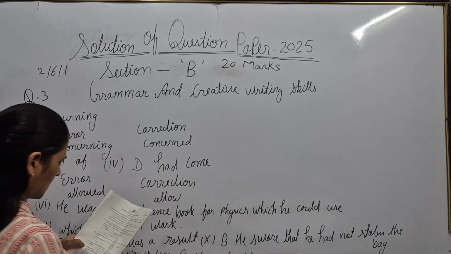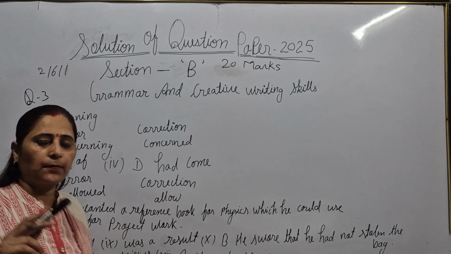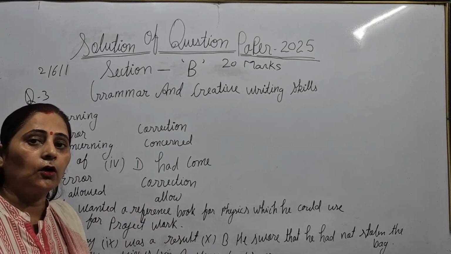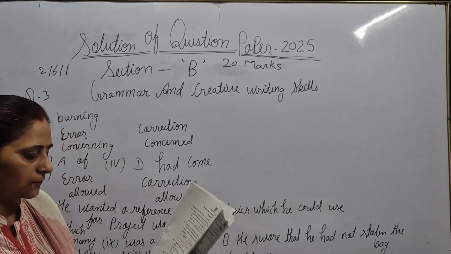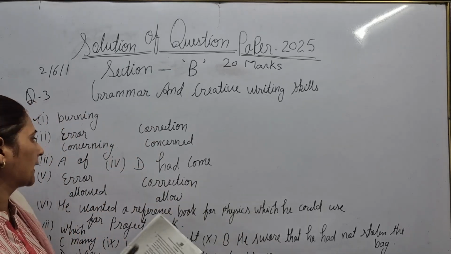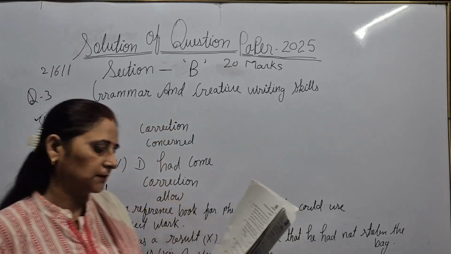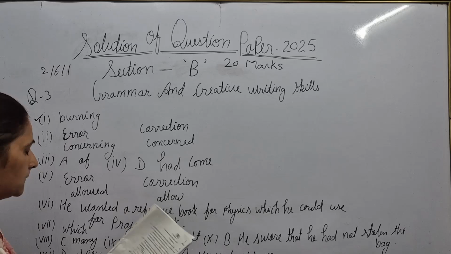Now the fourth one, D option is correct: had come. You often confuse had came and had come. Think about it: had come. Come is the third form of the verb and came is the second form of the verb, which we use alone in the simple past tense. With had, the second form of the verb never comes, the past participle, the third form of the verb, comes. You might get a little confused and your answer goes wrong, so pay attention: come comes with had.